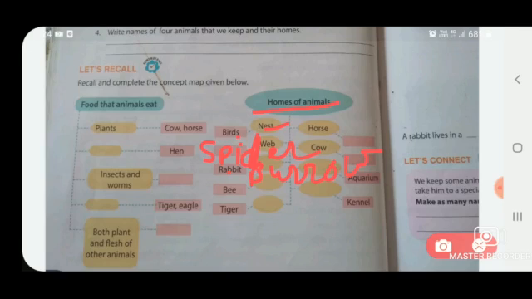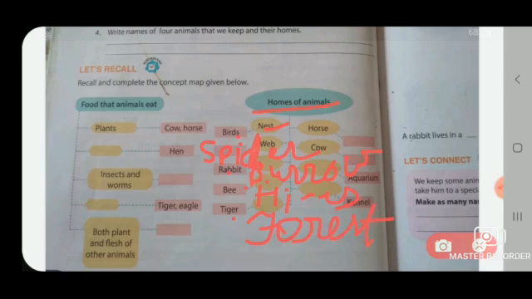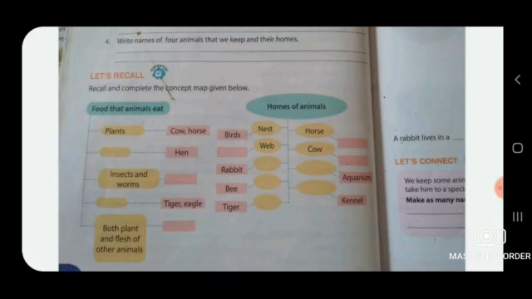And bee, where do bees live? Bees live in a hive. So write in this box hive. And tiger lives in a den. Tiger lives in the forest. So write now here forest.